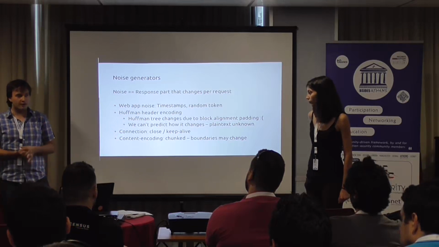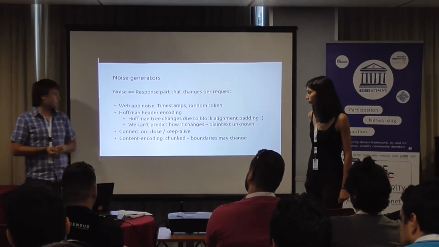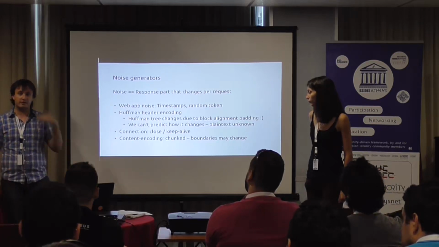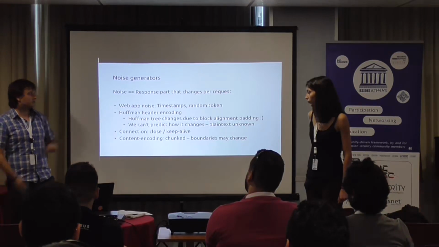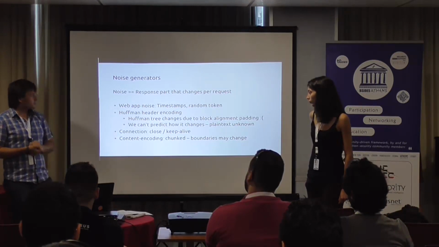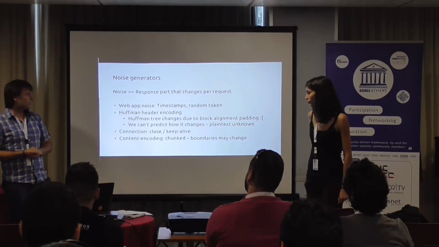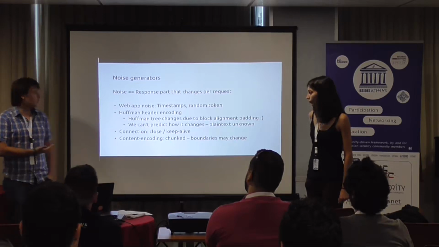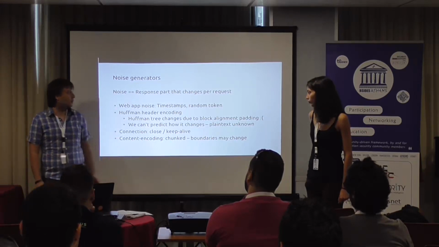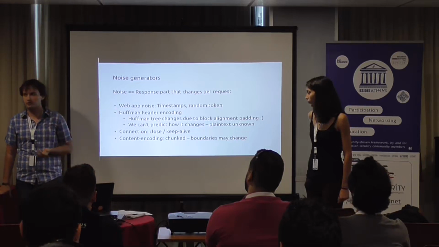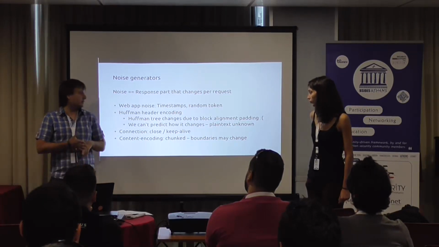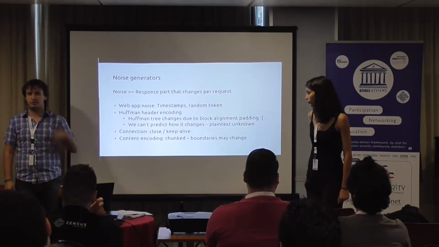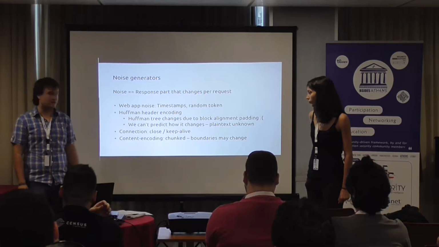Since we're doing a chosen plaintext attack, we will do several requests, and it's convenient if everything else doesn't change except for the portions that we choose to. But noise makes this difficult. So this is the response part that changes per request. Here are some examples of noise. If there are any timestamps in the responses, that's going to be some portion of the noise. If there are some random tokens, that's going to be a portion of the noise. If we're attacking, let's say, Twitter, then they have some suggestions of people to follow. They change per request. So that's the kind of thing that makes the attack difficult.